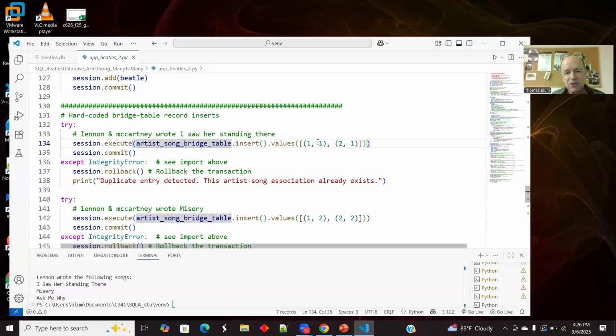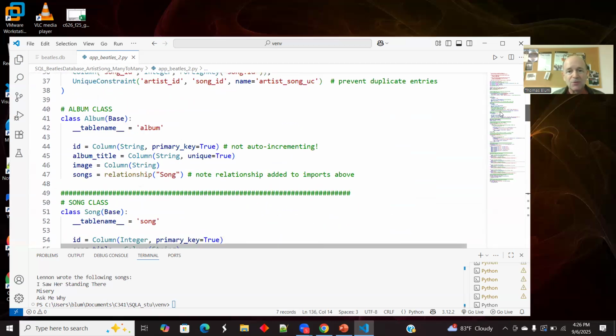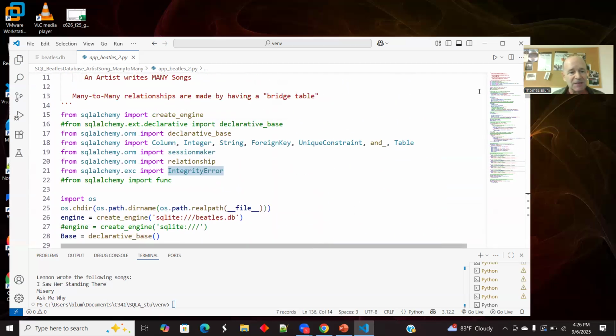I'm inserting into the bridge table the artist IDs and the song IDs and committing. But because of the uniqueness constraint, that might raise an error, an integrity error. This is something I had to import above. So let me see that in my imports. I'm importing IntegrityError from SQLAlchemy.